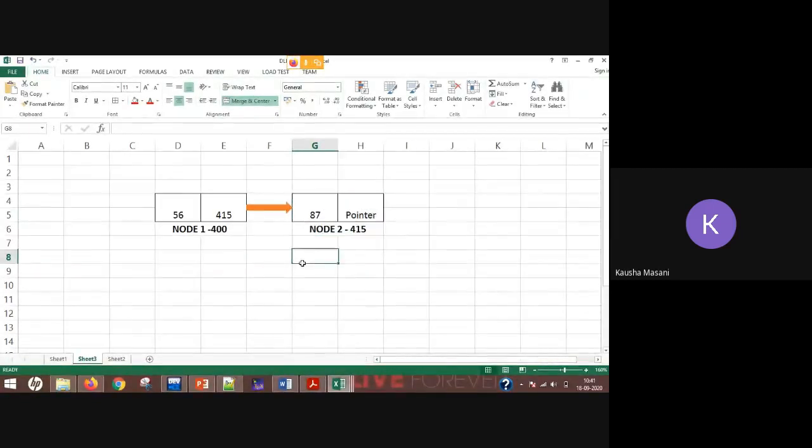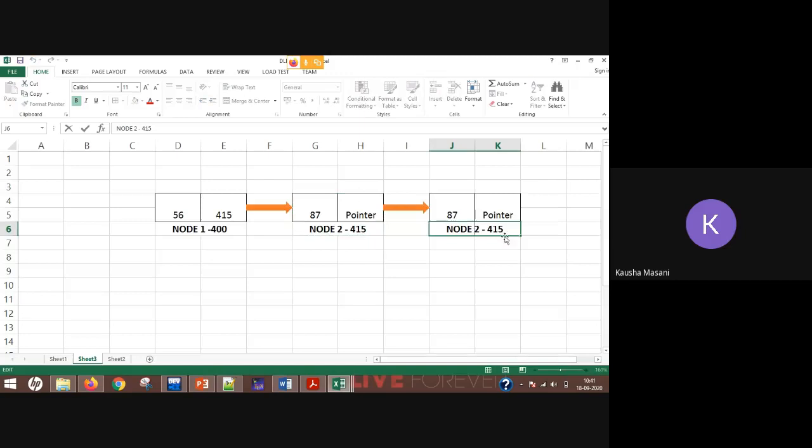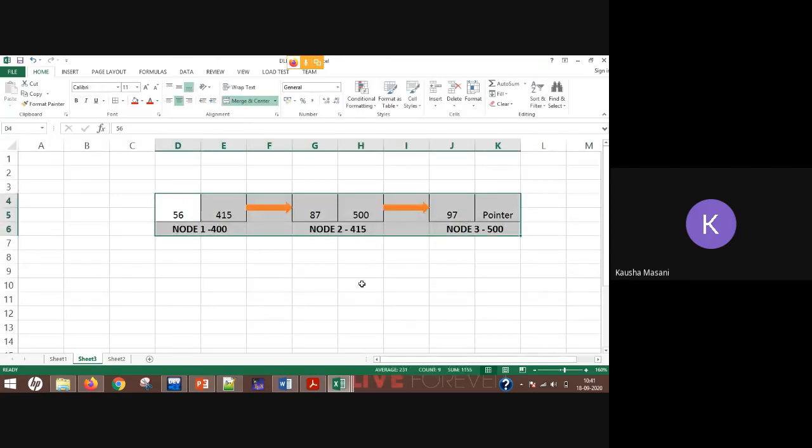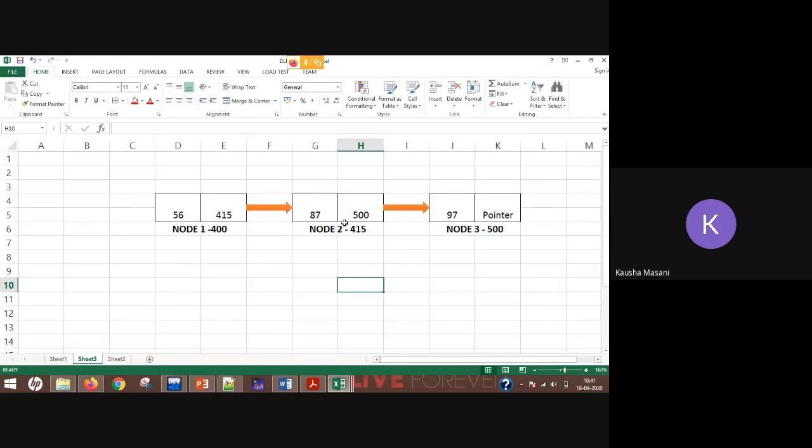Similarly, the pointer part of node 2 is going to hold the memory address of your node 3. This pointer part is going to hold your value as 500. So you can see these are your nodes having linkage, and it is a list of 3 elements. That's why it is a linked list.